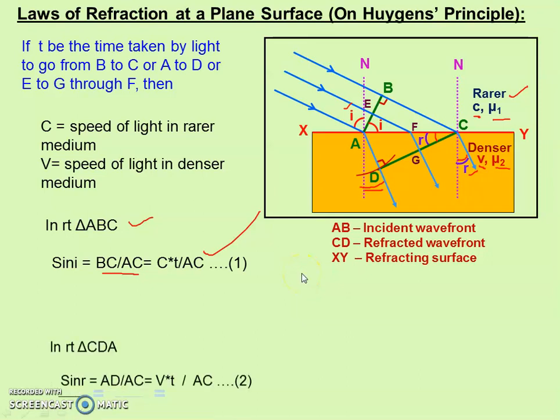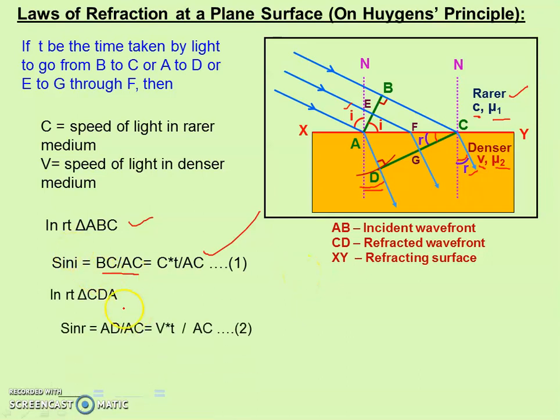Now the second right angle triangle is triangle CDA. The angle D is 90 degrees. So we can write sin R is equal to AD, the perpendicular, divided by the hypotenuse, so AD divided by AC. Now what will be AD? In this denser medium, the speed of light is v. So we can write v into t divided by AC, right?